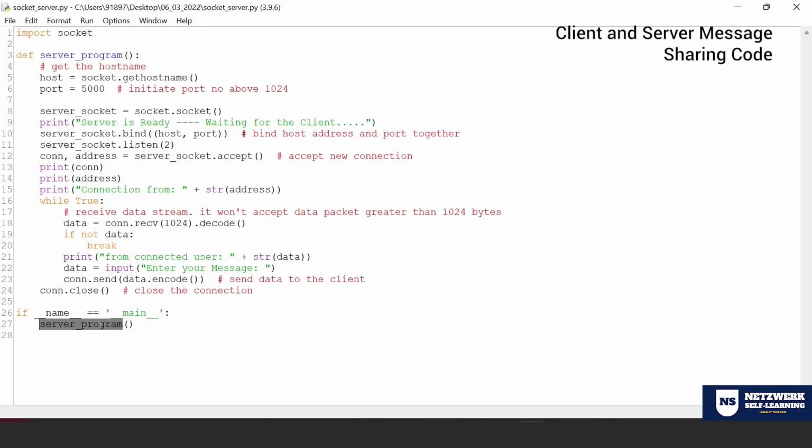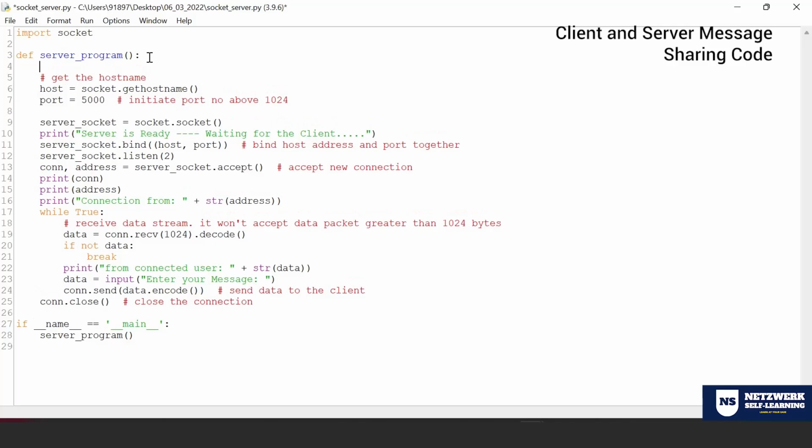Okay. So anywhere when you want to exchange messages from one end to another end, what is very important? You need to make sure that the server is always ready. Even for WhatsApp, if I want to connect or send a message to you, what is very essential? The server on which WhatsApp is hosted should always be running so that the message sharing can happen. Same thing here as well. We need to make sure that the server program always runs, because that is the initial phase. Only if the server is there can I send a message from the client. So that's what I'm going to do. Okay.